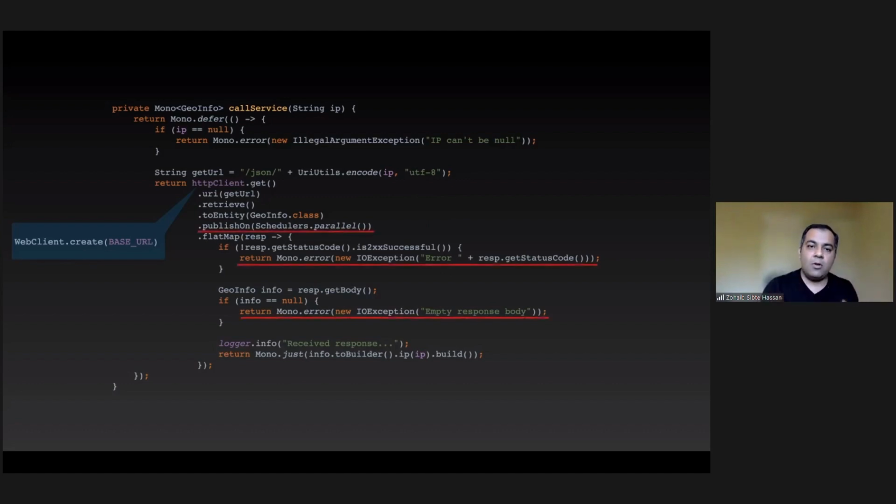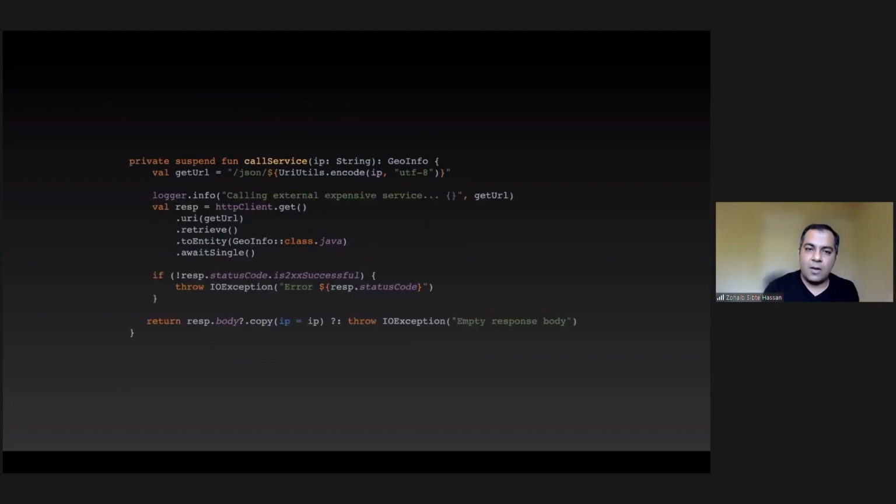The places I want you to pay attention to are these underlines, like publish on. If I don't do it, and if I do anything intensive, I might end up running my code on the async IO thread pool. Similarly, the throw, you have to rewire your brain on these things. Now, instead of throw, you're doing Mono error here. And it's okay, but it's still kind of a rewiring.